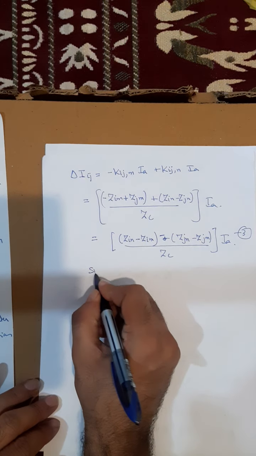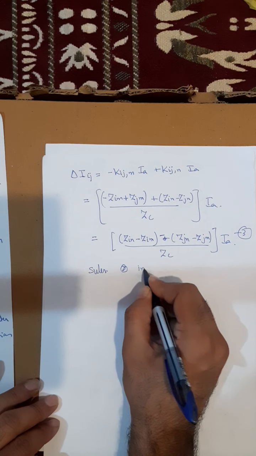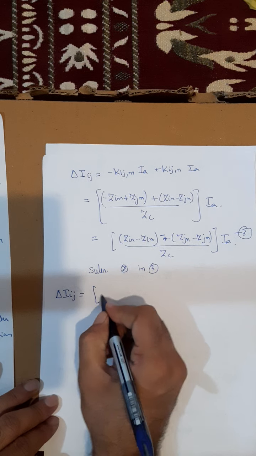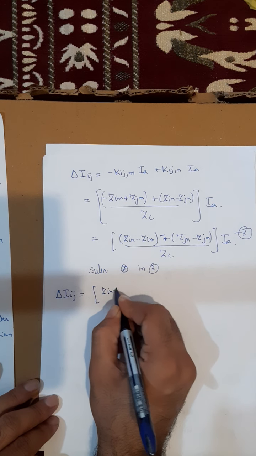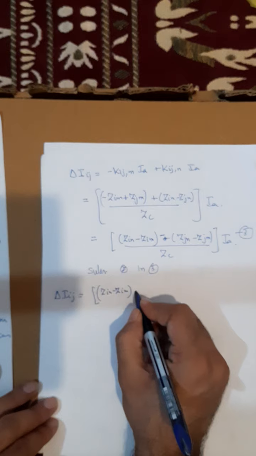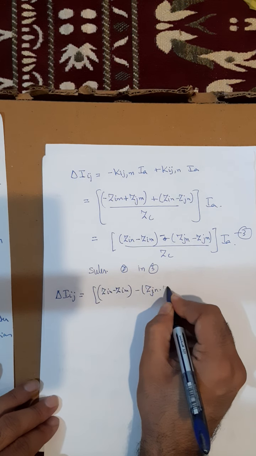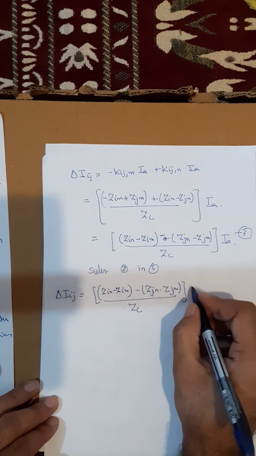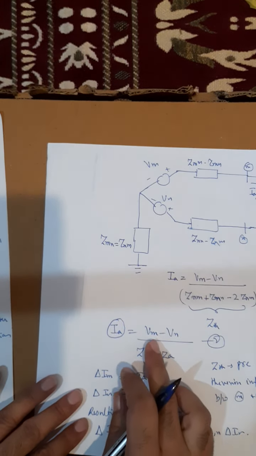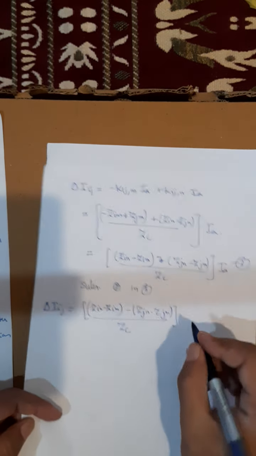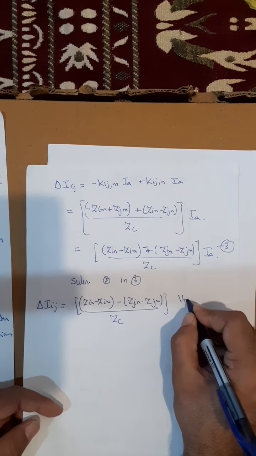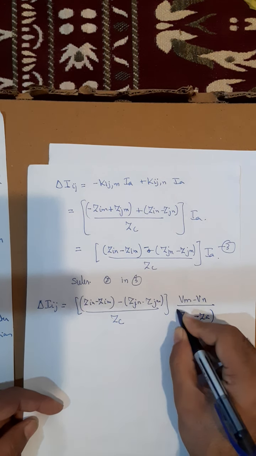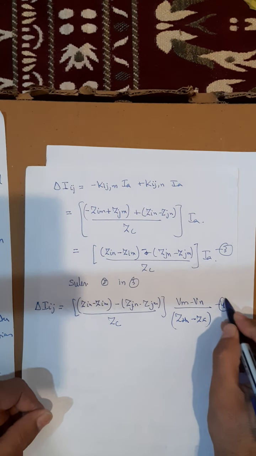So substituting 2 in 3, I will get delta Ij as nothing but Zin minus Zim minus Zjn minus Zjm, divided by Zc, into Ia, which is nothing but Vn minus Vm divided by Zth, Vm minus Vn divided by Zth minus Za. Name it as equation number 4.